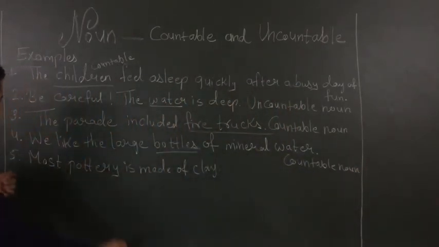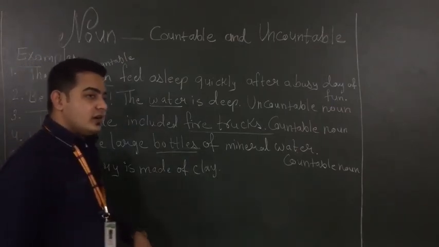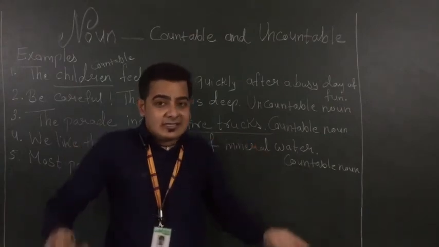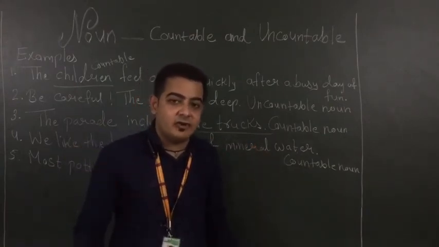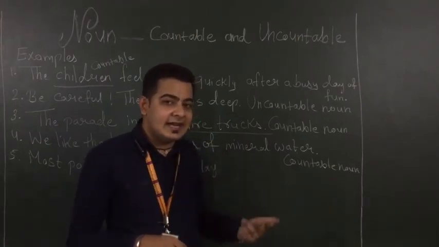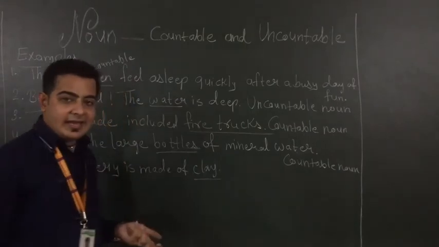Fine. Now come to the next one. Most pottery is made of clay. The thing which is made from clay is known as pottery, right? So what is it made from? Yes, it is made from the clay. So clay is the main thing that is given in the sentence, and the clay is an object, right? A thing.